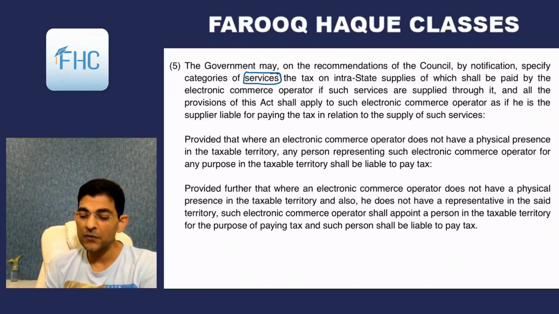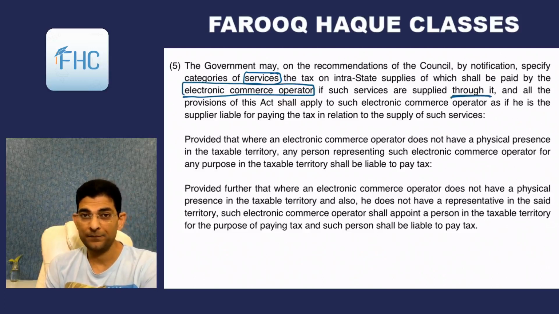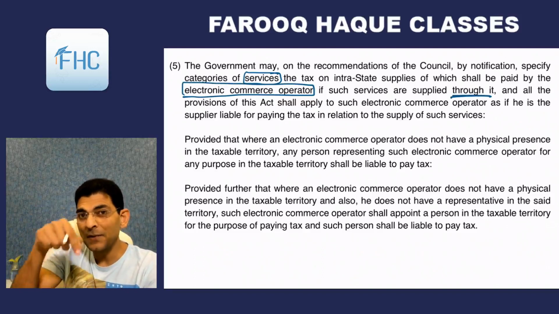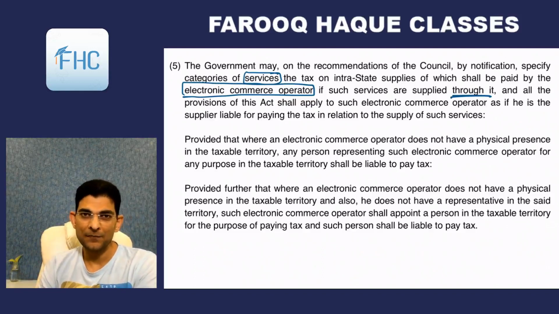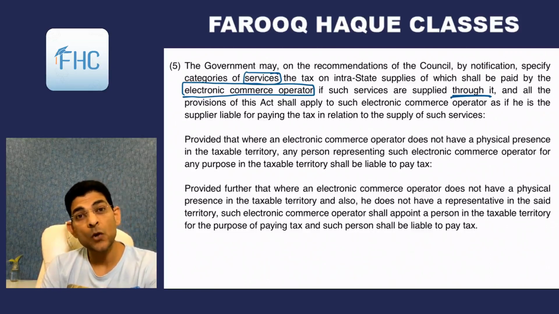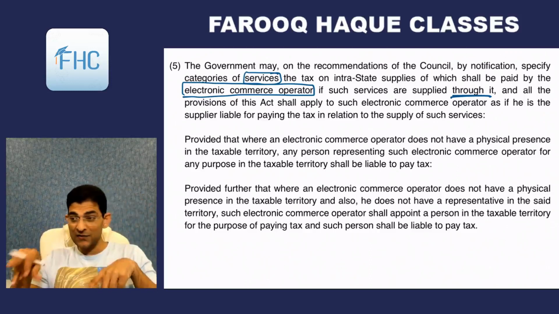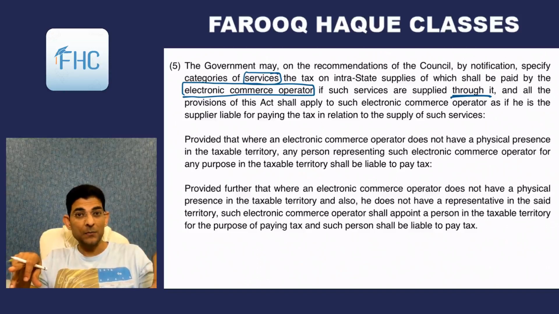Tax on intrastate supplies of which shall be paid by the ECO, electronic commerce operator, if such services are supplied through it. See, through it. So he is a middleman. ECO is a middleman, like Uber is a middleman. Who is the actual supplier of the taxi service? The taxi owner. Who is the recipient? You, the client who go in his taxi. But who is liable to pay tax? Uber. Who is the middleman? The connecting person who connects the taxi wala with the customers.